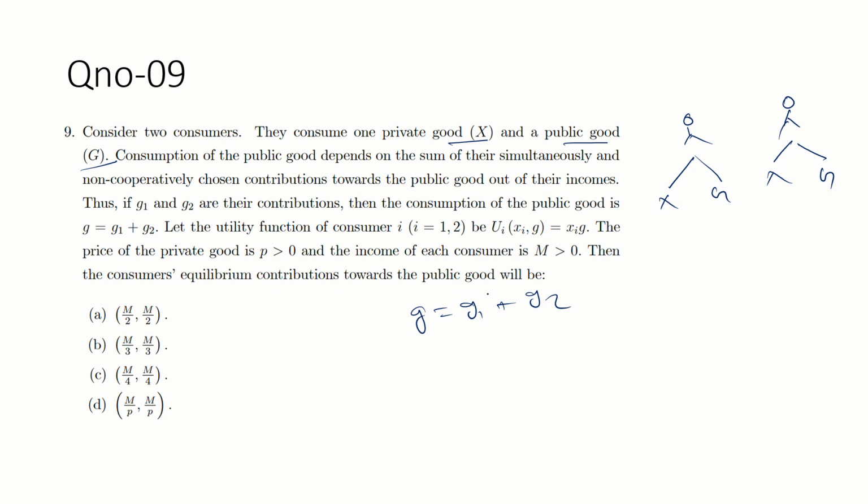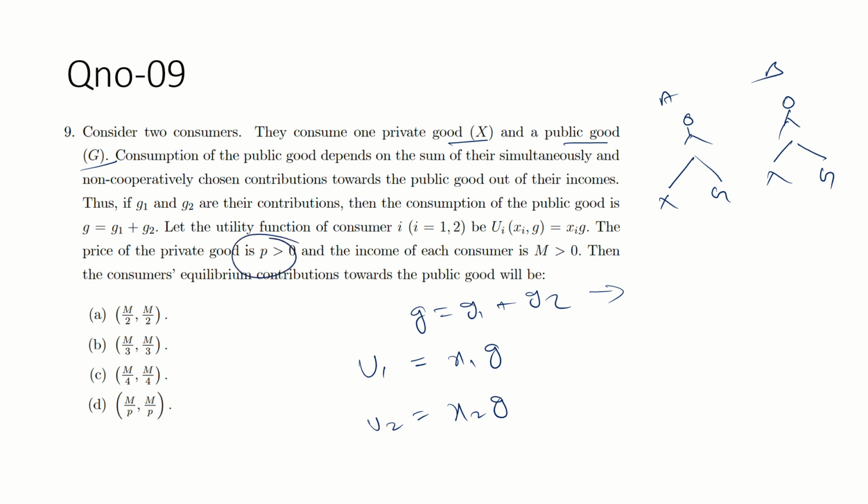Suppose this is individual A, this is individual B. The contribution by individual A is G1 and by individual 2 is G2. The utility is given: u1 is equal to X1G, similarly u2 is X2G.